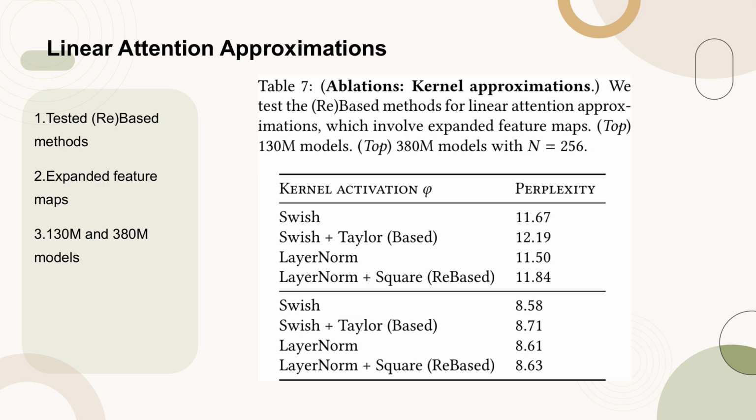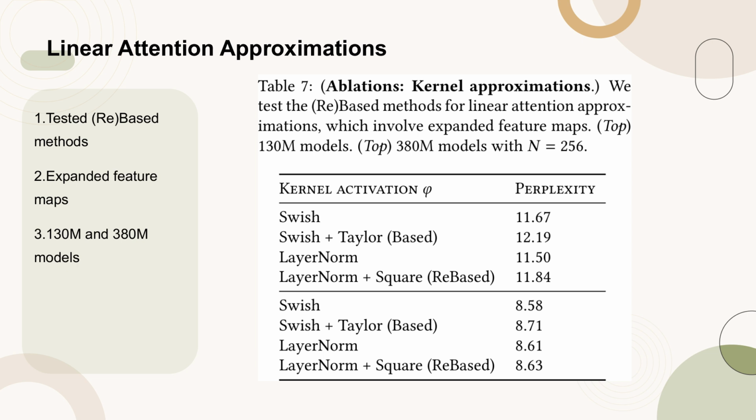Table 7 presents the results of ablations testing the RFA-based methods for linear attention approximations. These methods involve expanding the feature dimension to improve linear attention. The table is divided into two sections, one for 130M models and another for 380M models with a state size of N equals 256. The kernel activation functions tested include Swish, Swish plus Taylor, Based, layer norm, and layer norm plus square, Rebased. The table provides perplexity scores for each kernel activation function, indicating the performance of these methods in approximating linear attention.